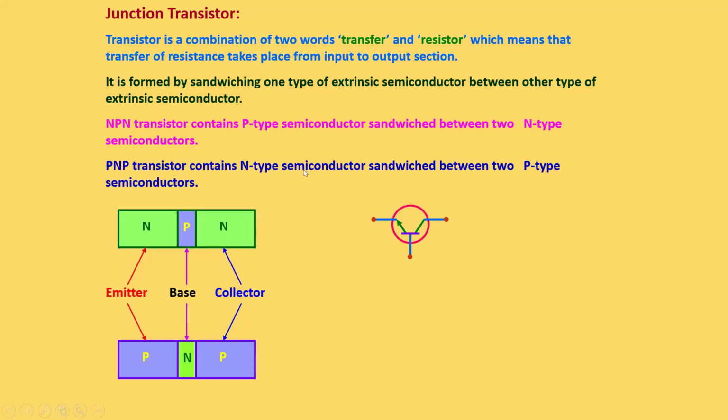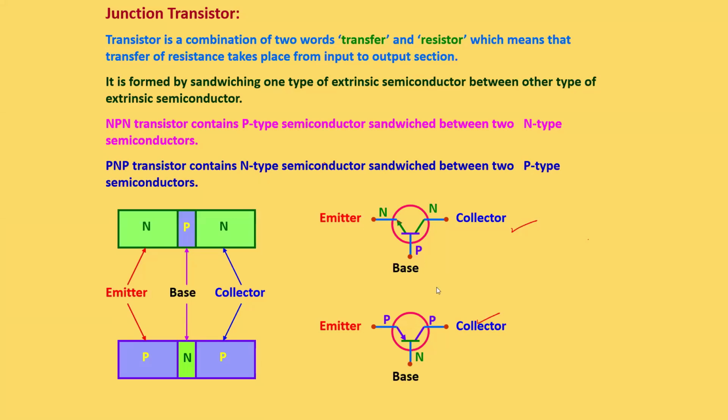So here we can say two same materials will have one different material as a sandwich, and here we have two types. One is NPN, another one is PNP. So the symbol of the NPN transistor is this one, whereas the PNP is this. Just keep it in mind: if the arrow is pointing outward, it represents the NPN transistor. If the arrow is pointing inward, it represents the PNP.